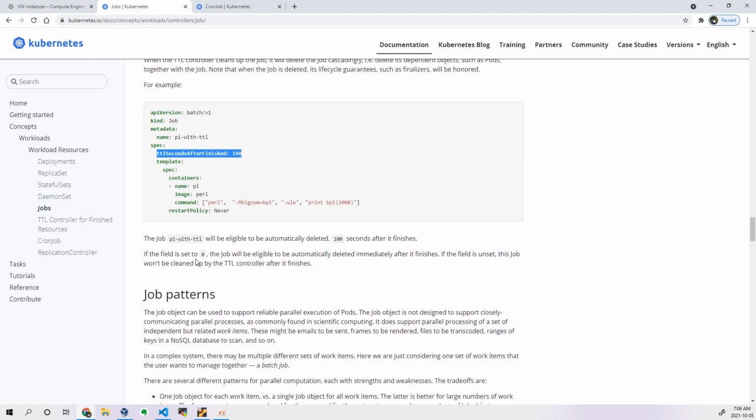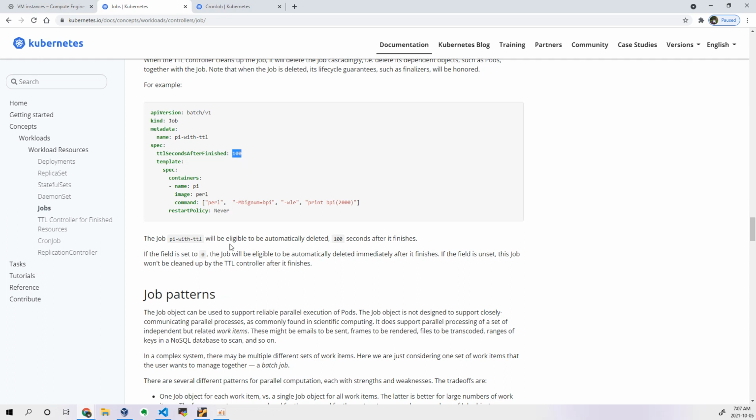If the field is set to 0, the job will be eligible to be automatically deleted immediately after it finishes. So if you want to delete the job immediately once it is finished, you can add the parameter with value 0 itself, and it will delete without waiting for any period of time. If you want to keep it for a certain amount of time after the job has been completed, then you have to put that in seconds. So you have to calculate in minutes and convert that into seconds and put it here. If it is hours, convert that into seconds and add that value over here.